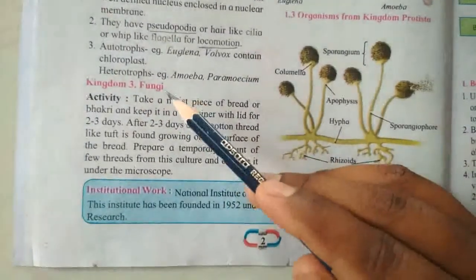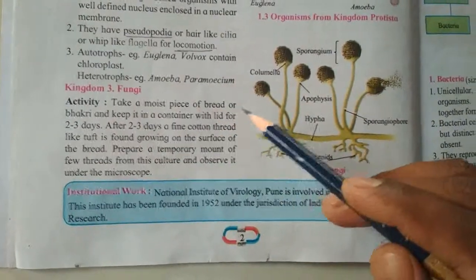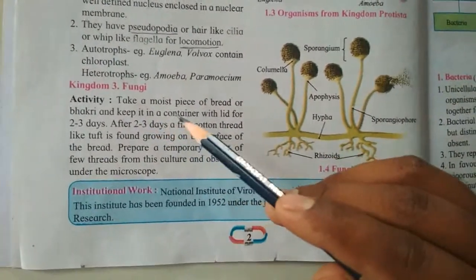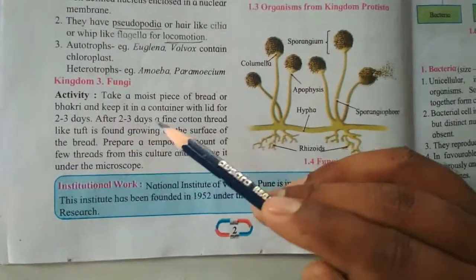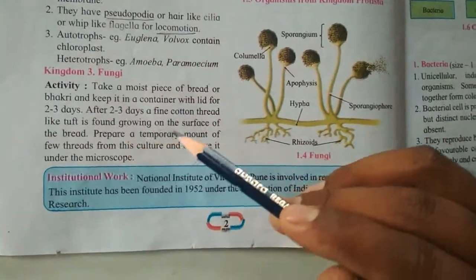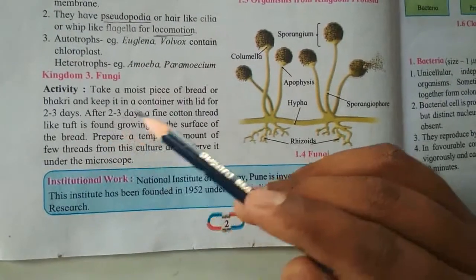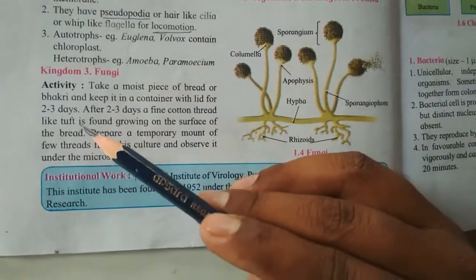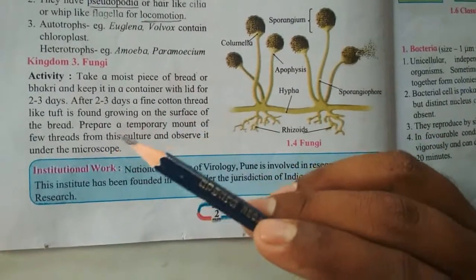Kingdom third is fungi. Activity: take a moist piece of bread or bhakri and keep it in a container with a lid for 2 to 3 days. After 2 to 3 days, a fine cotton thread-like tuft is found growing on the surface of the bread. Most of the time you have seen on the bread or bhakri, a thread-like tuft growing on the surface.